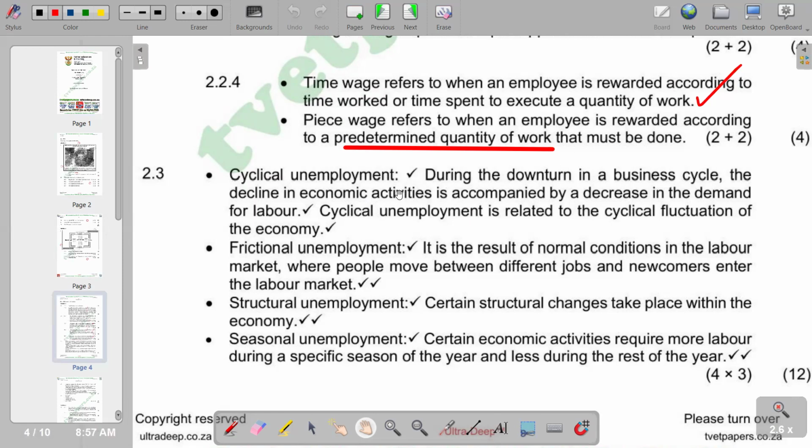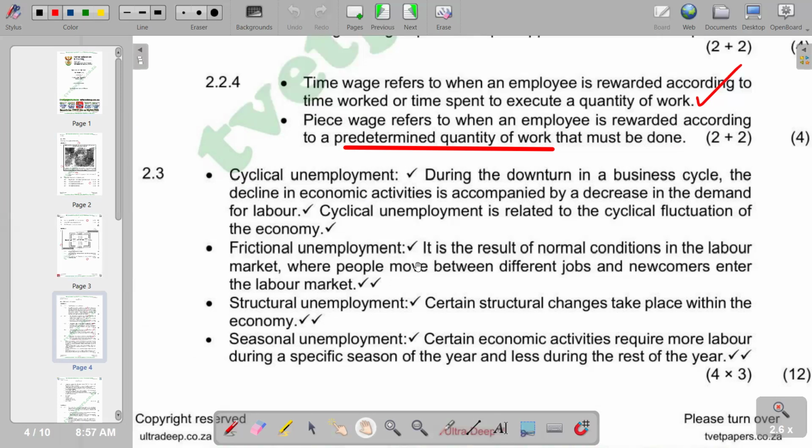So when the economic activities are decreasing, it also means the businesses or companies that we have are going to accommodate fewer workers. So that way, those are going to be laid off under cyclical unemployment. So we go to now frictional unemployment, which is the result of normal conditions in the labor market where people move between different jobs and newcomers enter the labor market.